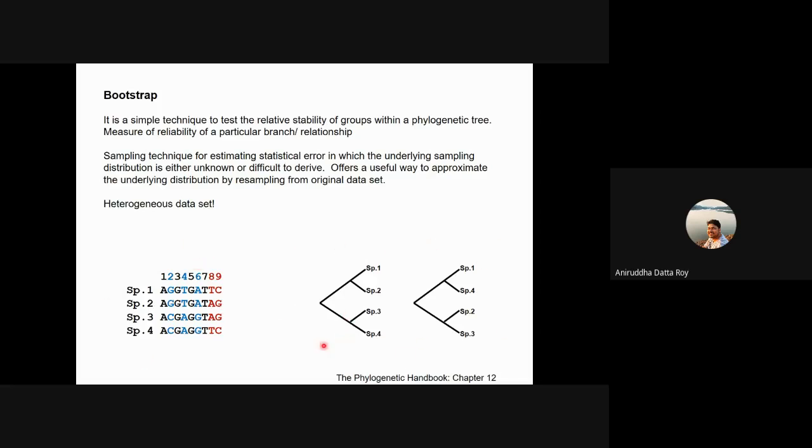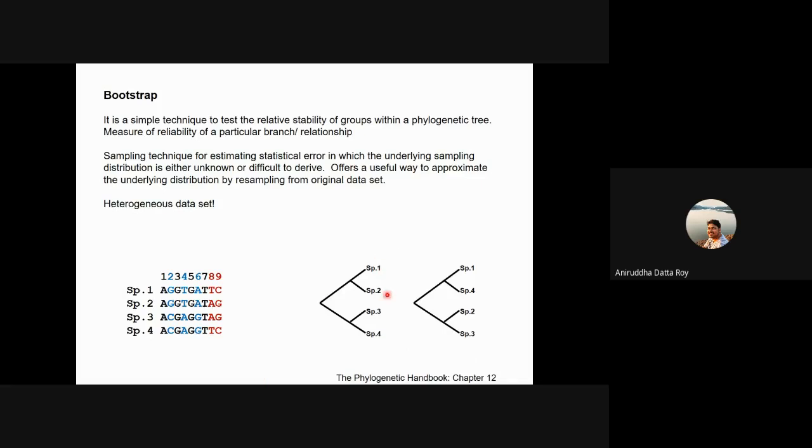But let's first take this data and these two trees into consideration. Based on this data, which tree do you think best explains it? Let's call this tree number 1 and this tree number 2. Remember that the relationships are different here.